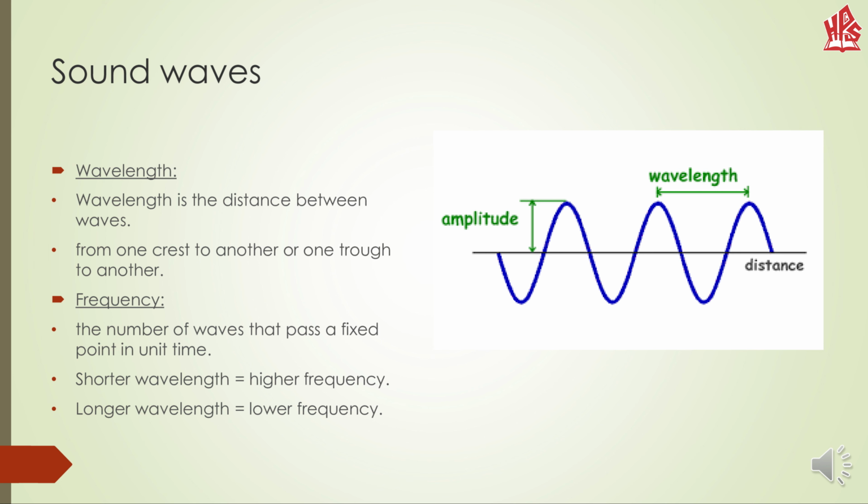What is wavelength? A wavelength is the distance between waves. As you can see in the diagram, it tells us the distance between two waves, from one crest to another or from one trough to another.